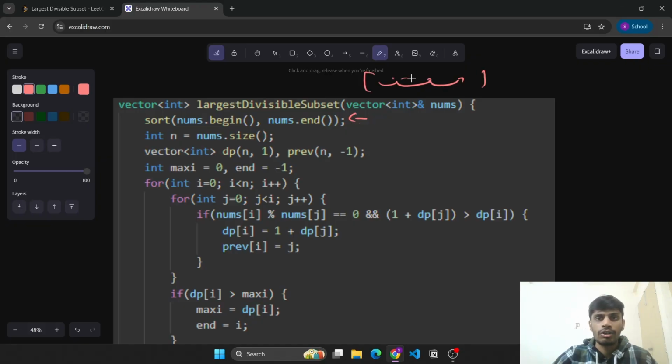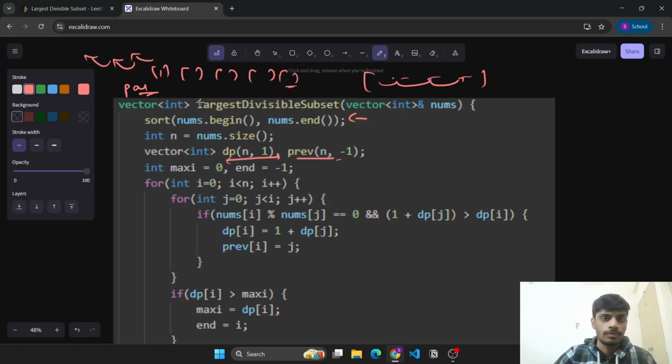Okay, I hope this logic was clear initially. Now we denote dp of n, initialized with 1, because initially a one-length element will have the answer as 1 only. Okay, and initialize prev, which is simply the parent array, with prev of n as -1, because no previous elements exist for any element before.